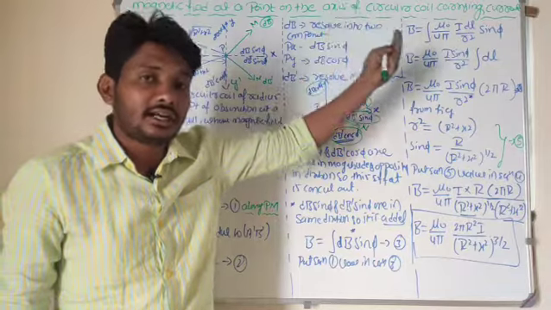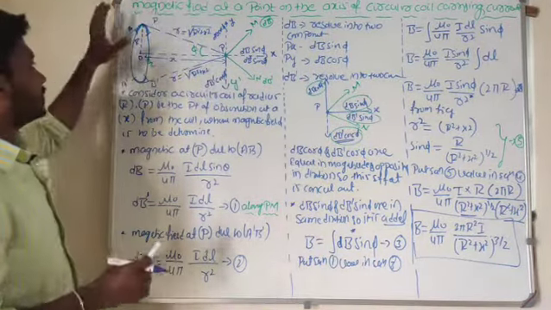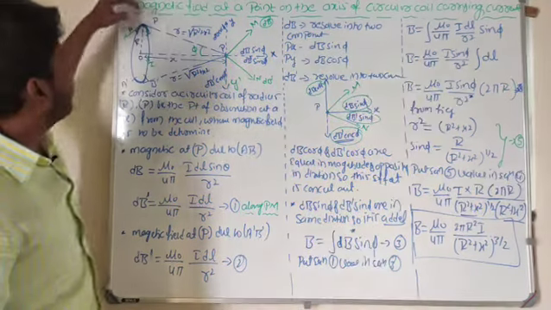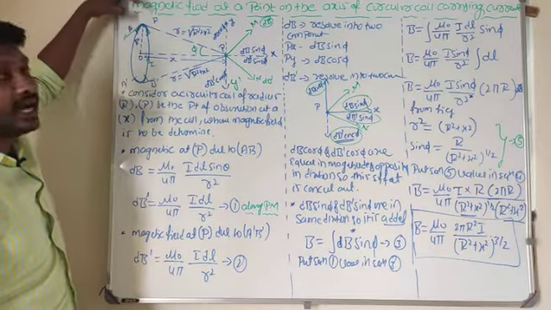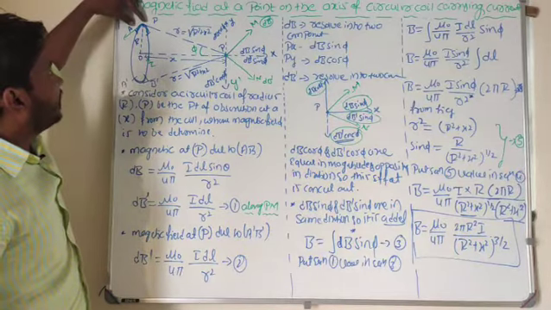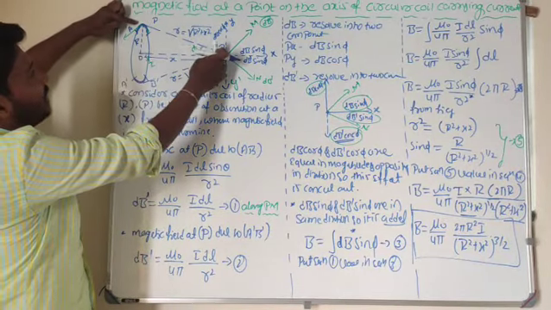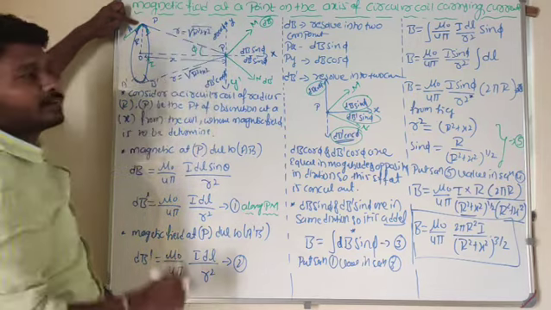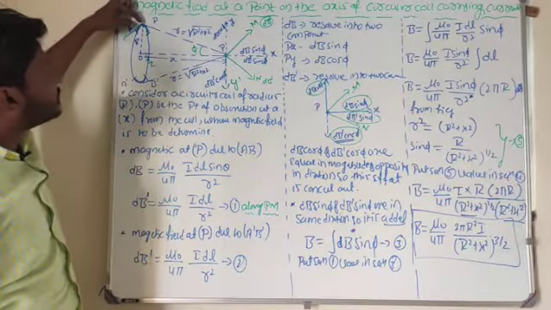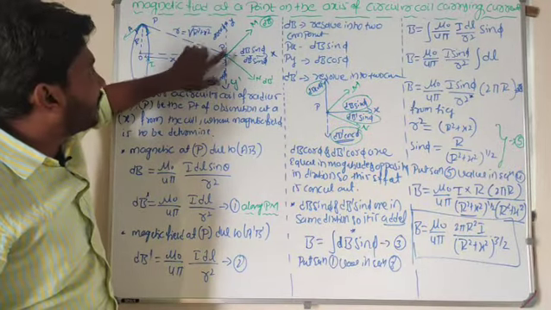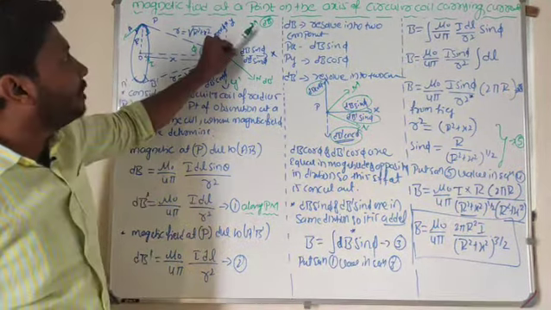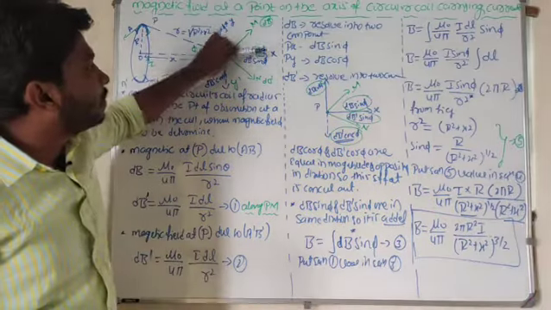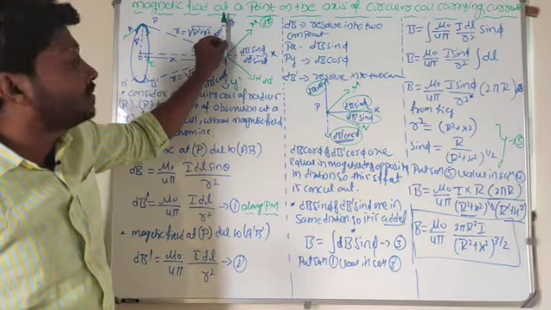That coil carries a certain amount of current. Look at here. First I choose one circular coil. In this coil current is flowing in an anti-clockwise direction. I choose the length elements AB and A dash B dash here. Because of the length element AB, the distance between the length element and point of observation is square root of r square plus x square. Because of this element, I will get magnetic field at point P. This magnetic field acts along P to M direction. I will resolve this magnetic field into two components: dB sin phi and dB cos phi.